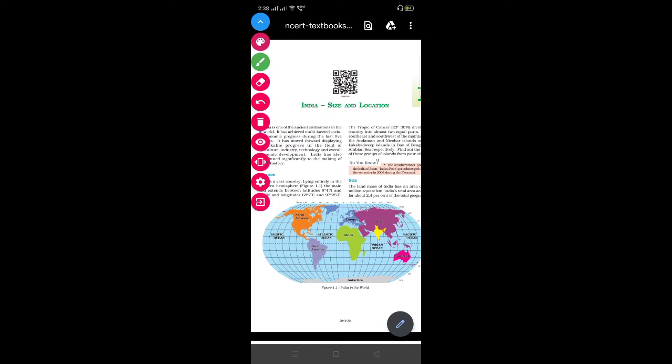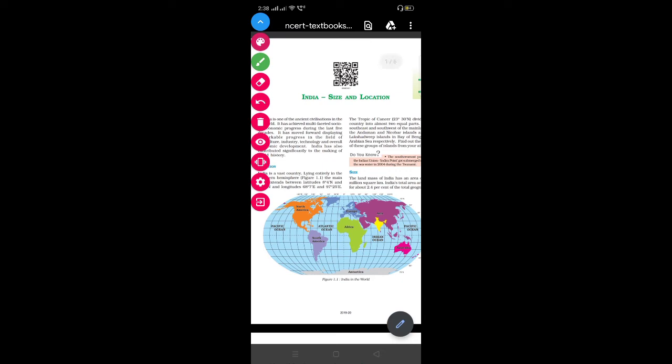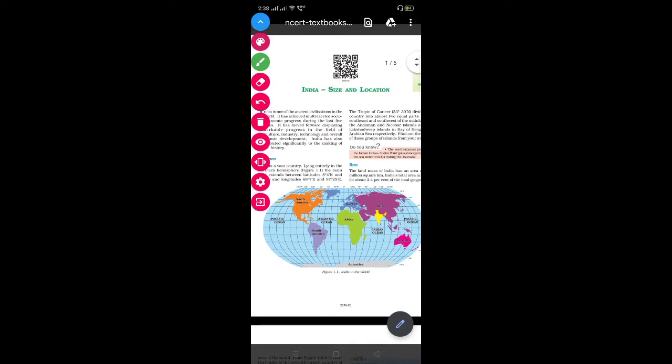When they made a voyage through the Indian Ocean, they named this ocean after India. And when we have to locate India on the world map, we locate it above the head of the Indian Ocean. So that is about the location of India.